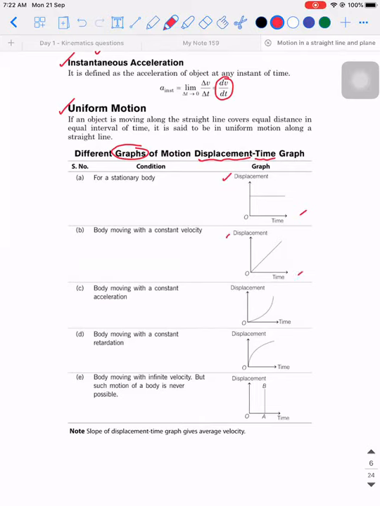Now tell me one thing. When the object is stationary, what can you say about the displacement? Obviously, it is going to be 0. So if the displacement is 0, the object should be parallel to the x-axis, or where can it be? Is this the only graph that is possible for a stationary object?